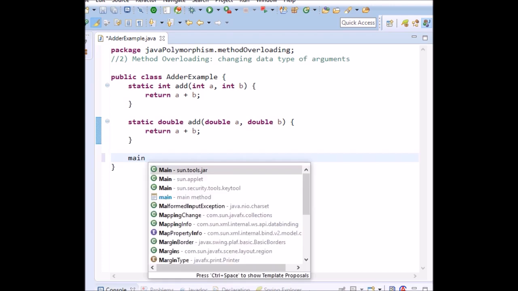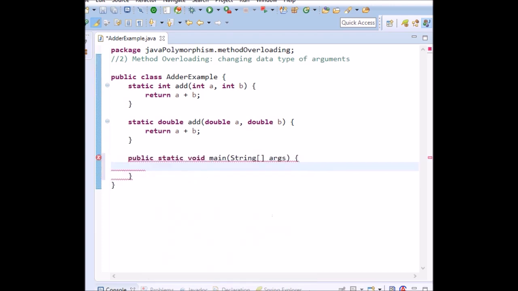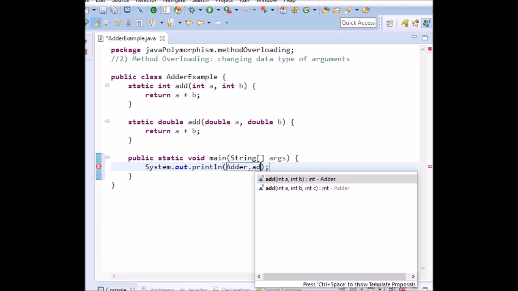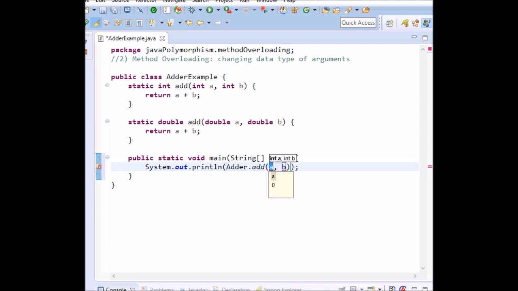So I'm going to test the program. System.out.println. I'm giving the values here, 12 and 20, and I'm also going to call the other method.